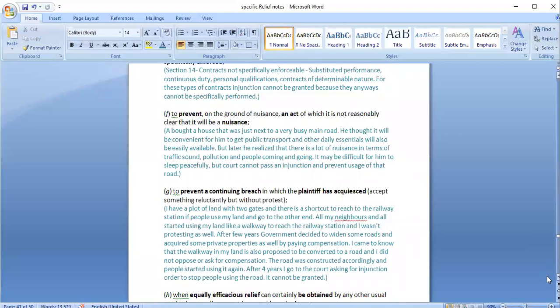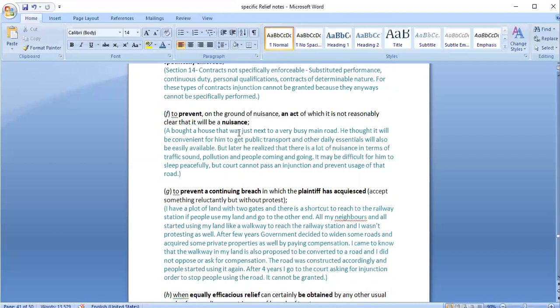Next is to prevent, on the ground of nuisance, an act which is not reasonably clear to be a nuisance or not. There may be a certain case where it is difficult to say whether it's a nuisance or it's not. In such cases also, there should not be an injunction order. For example, there are two neighbors. One is playing loud music at night. It is a clear case of nuisance. Court can pass an injunction order stopping that person from playing loud music at night.